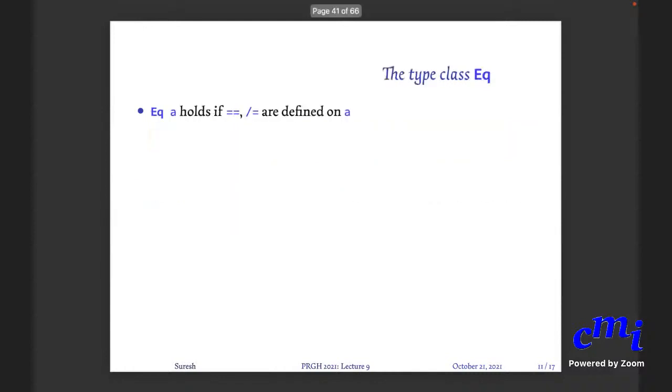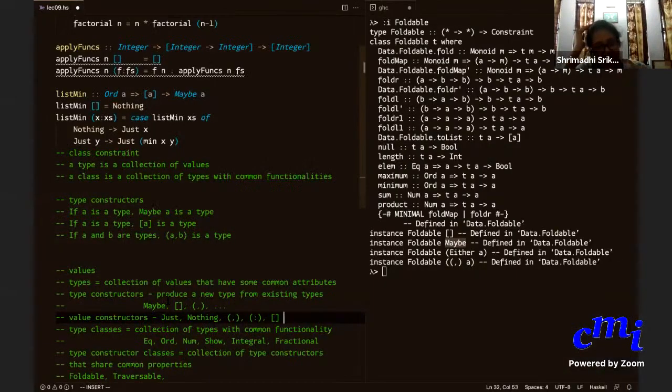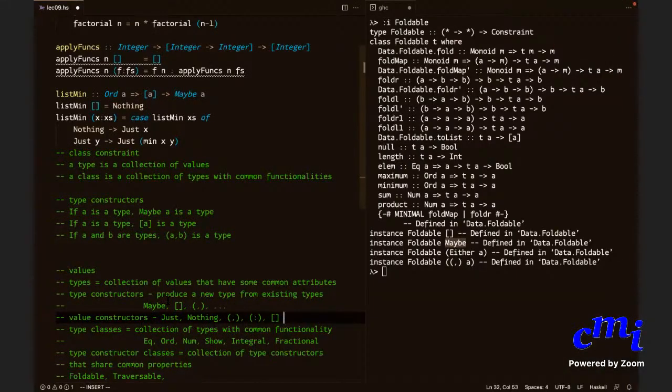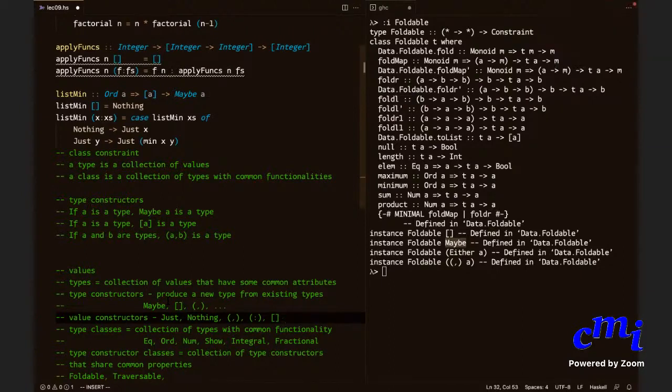Sir, yes, I understand the halting problem. You don't need to understand it. The halting problem says: given a function and a value as input, it will tell you whether the function applied on that input terminates or not.